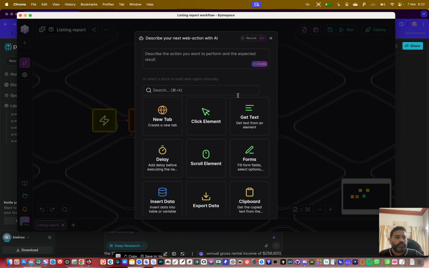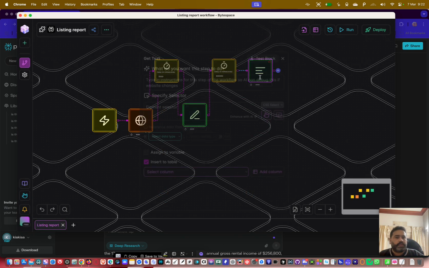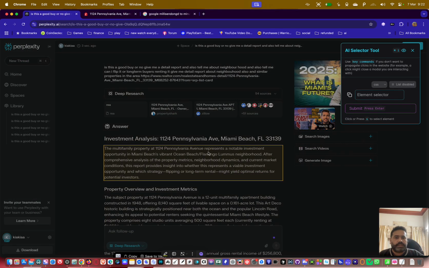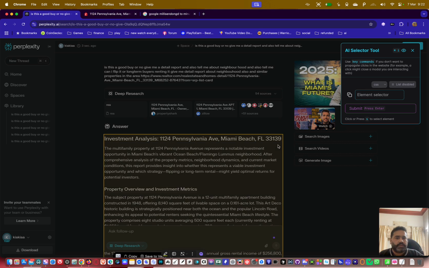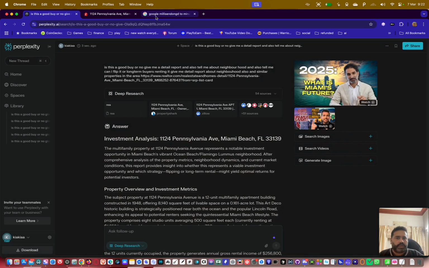And then see, I want to get the text, right? And then I will go and select this answer. I don't need to select this. Remember this: you have to select from where the answer started. See this? Now see, it selected this one. Even if I try to change it, it shows markdown, this and that. Let's go with the one we entered. And now see what will happen.